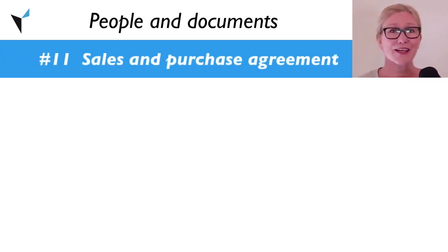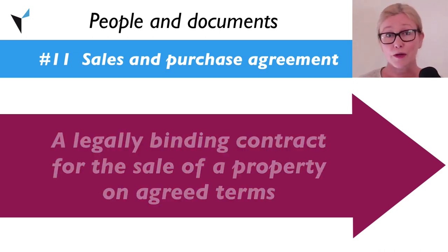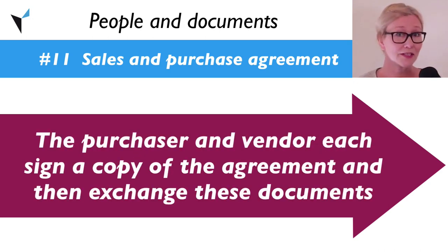Sales and purchase agreement. A sales and purchase agreement is a legally binding contract for the sale of a property on agreed terms. The purchaser and the vendor each sign a copy of the agreement and then exchange these documents.